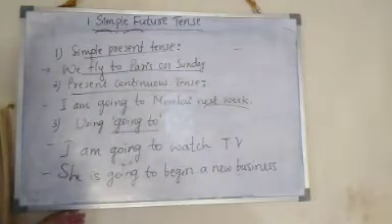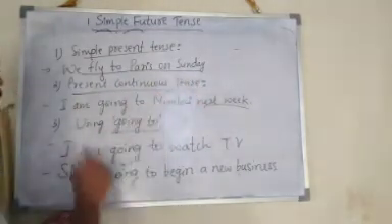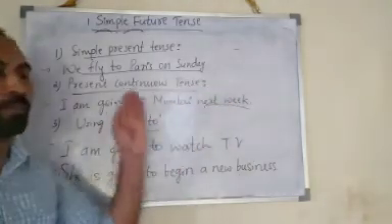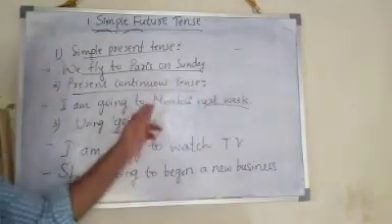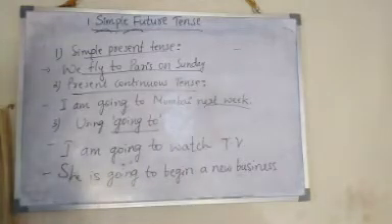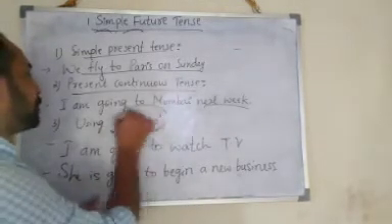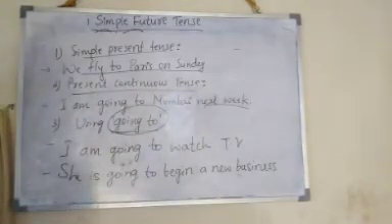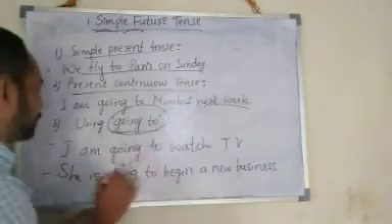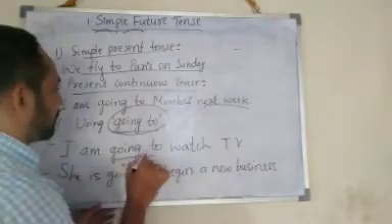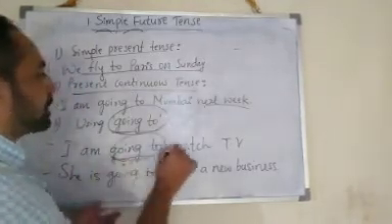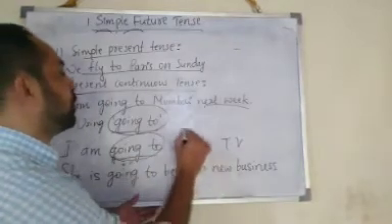Next, by using present continuous tense: I am going to Mumbai next week. Here also the action is going to happen in the future. That is in present continuous tense, right? And also by using the phrase going to, you can create future actions. Example, I am going to watch TV. I is the subject, then auxiliary verb am plus going to form plus base form of the verb V1.